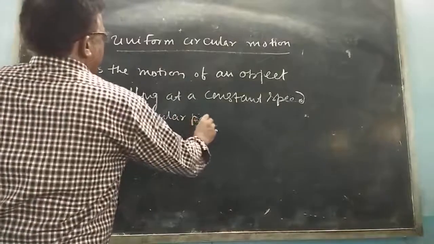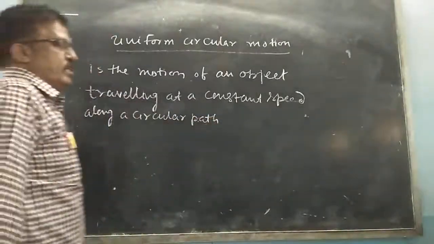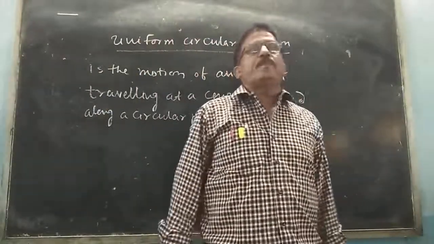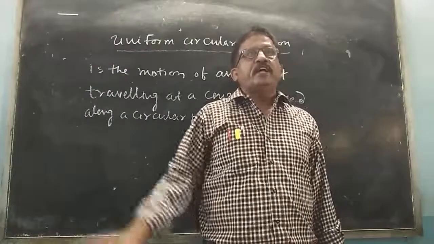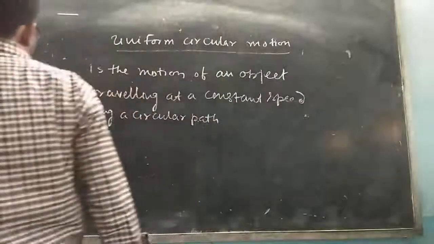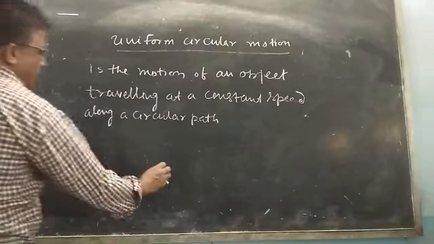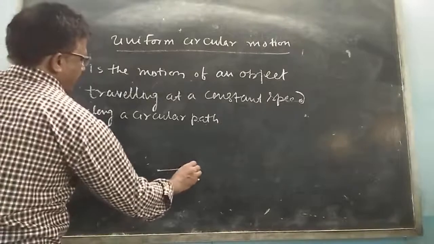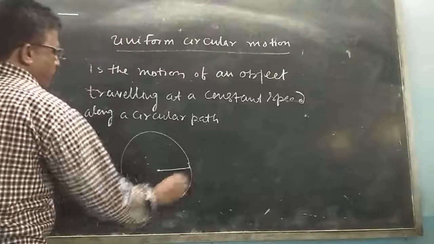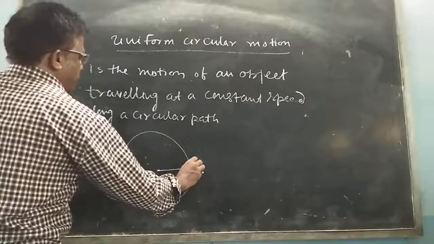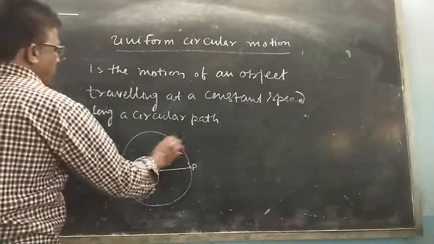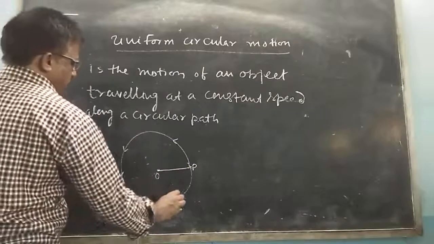Is it clear? You can see a fan moving in a circular path, an athlete moving in a circular path. Suppose here is the center, here is the radius, and here a particle is moving, say starting point is P, here is O. A particle is moving in this path, in this track.